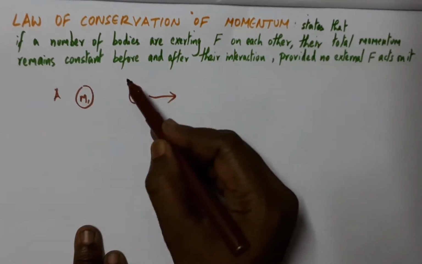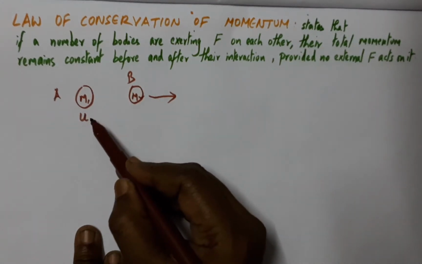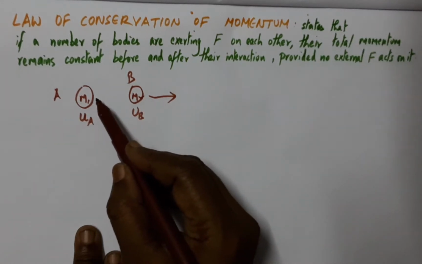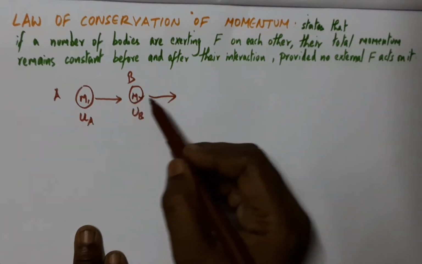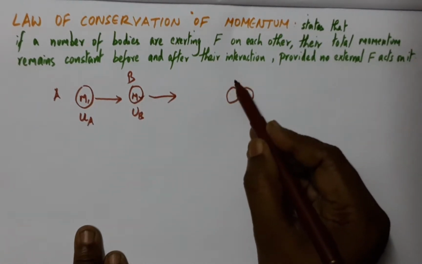this being body A and this being body B, and naturally if the velocity of this body is greater than the velocity of this body, obviously this will come into contact with this body at some point of time, and there will be a collision between these two bodies,